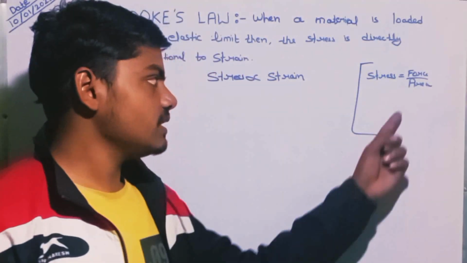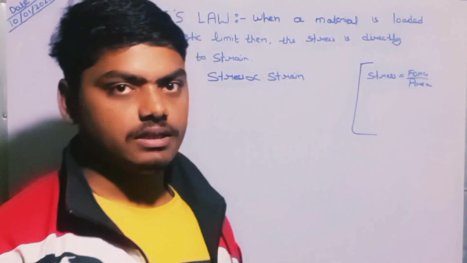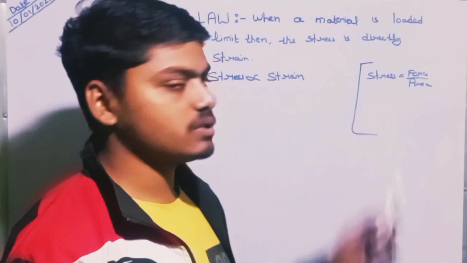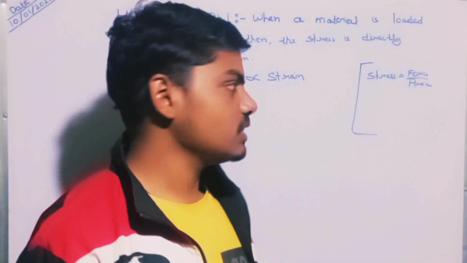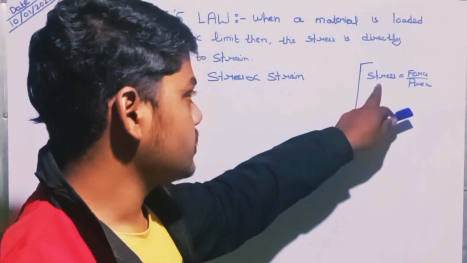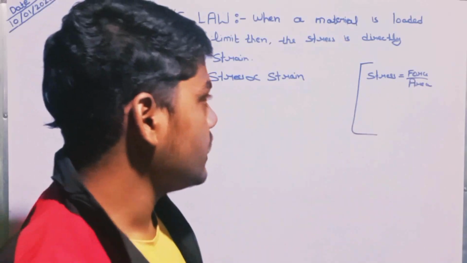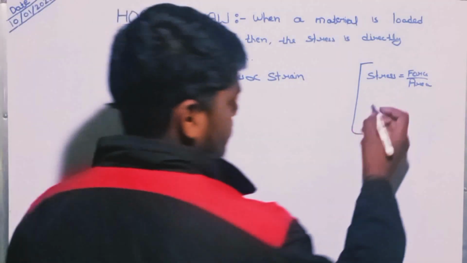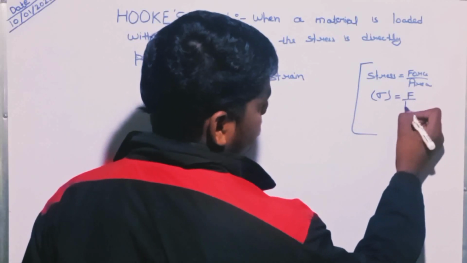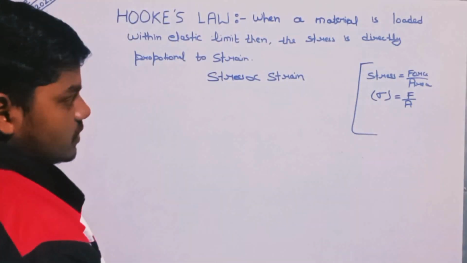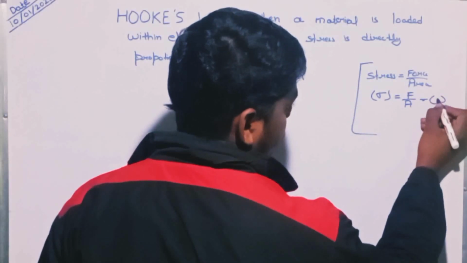Here the force is the resisting force, not the external force. External force is the other force. The resisting force is caused by the external force. The stress is denoted with the symbol sigma. Sigma is equal to F upon A. Understood? This is equation number first.